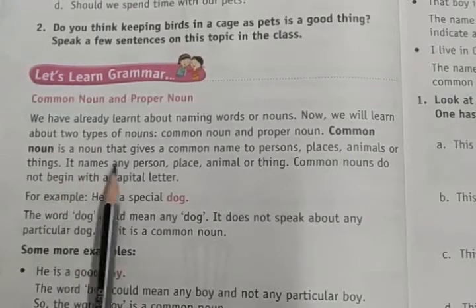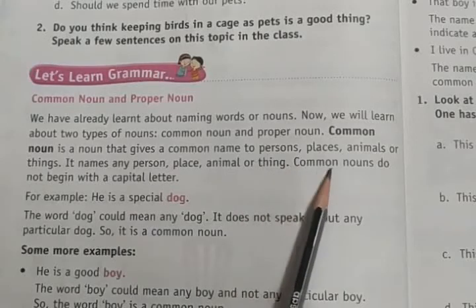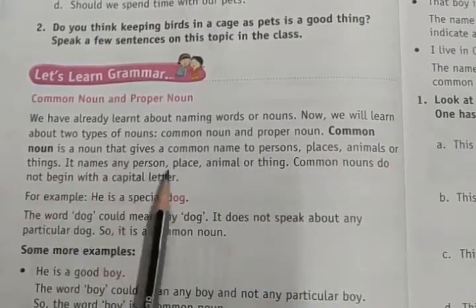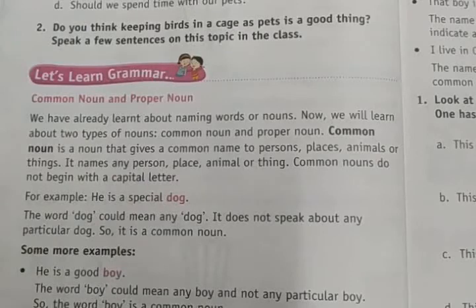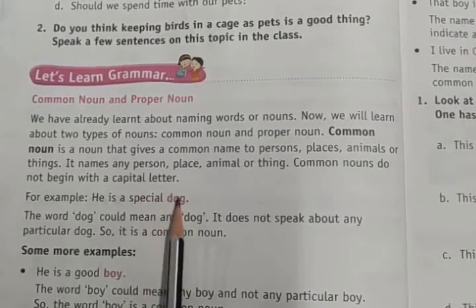It names any person, place, animal or thing. Common nouns do not begin with a capital letter. For example, he is a special dog. The pink color word, that is dog.